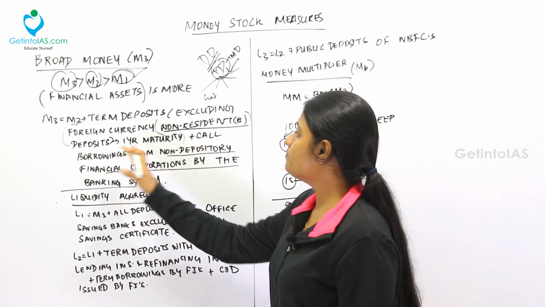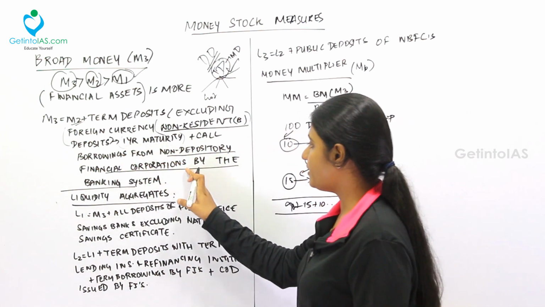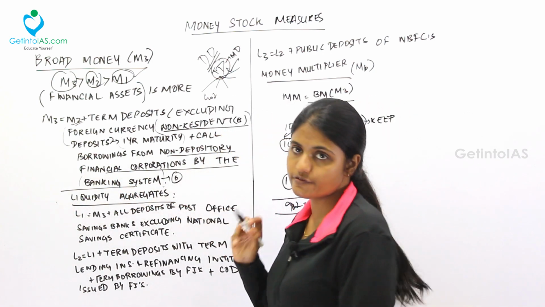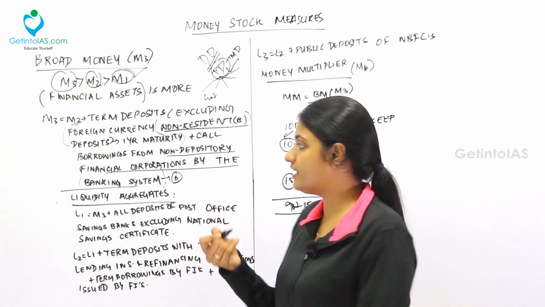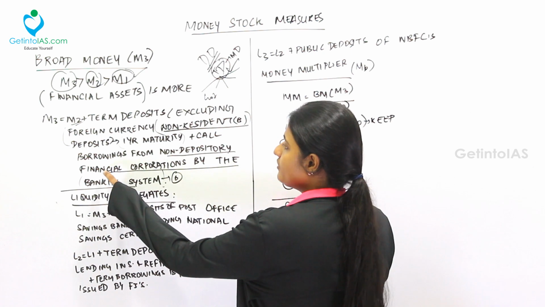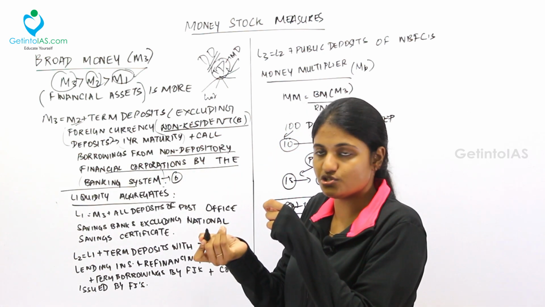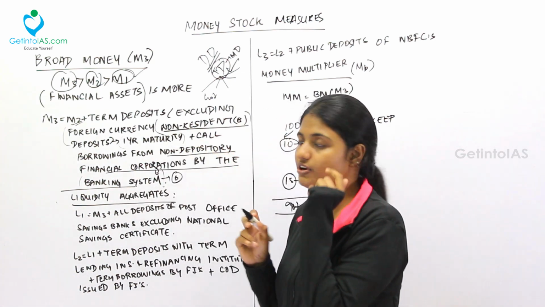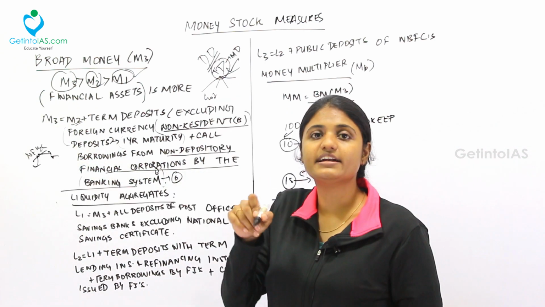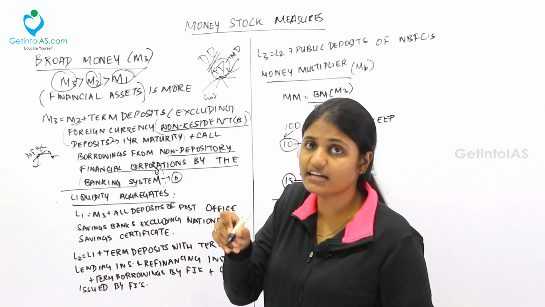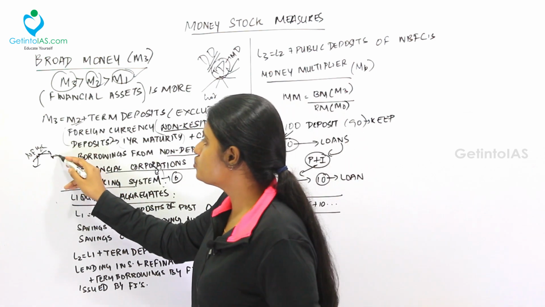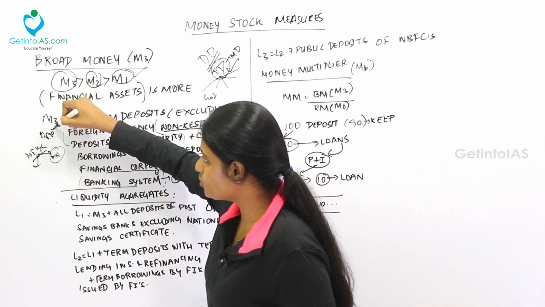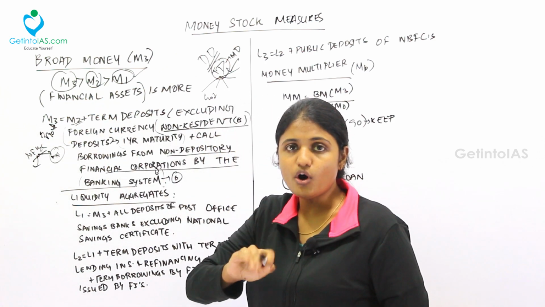And plus the call borrowings from the non-depository financial corporations by the banking system. For example, the banks need to lend a lot of money, and for that they need money to lend. So they will get money from financial corporations. There are various other financial institutions, and these financial corporations are non-depository. For example, take NBFCs. There are deposit-taking NBFCs, and there are NBFCs that do not take deposits. So how do they get money? These NBFCs issue bonds, and we invest in those bonds.